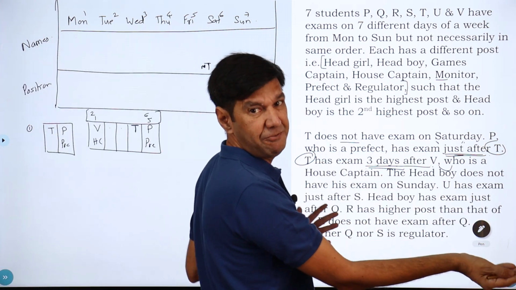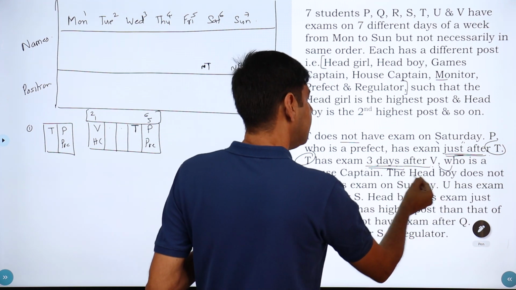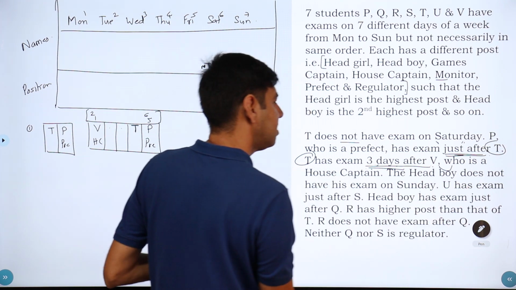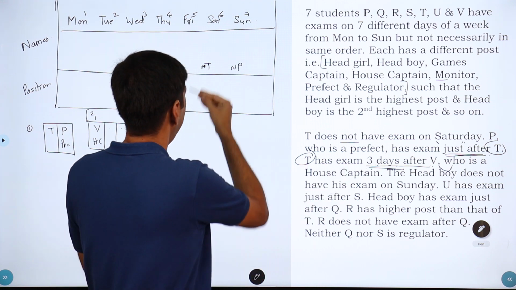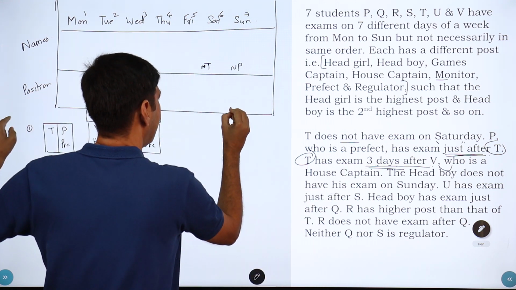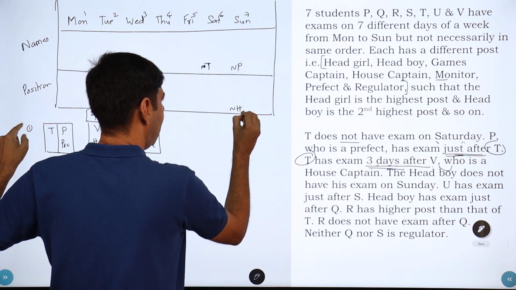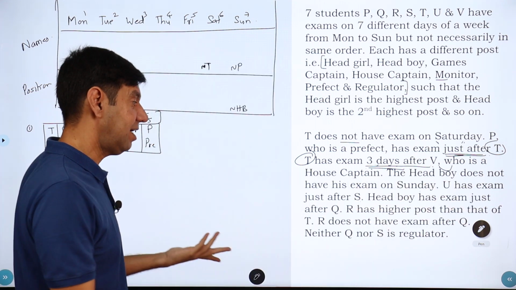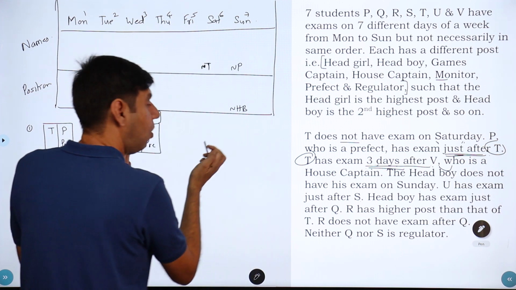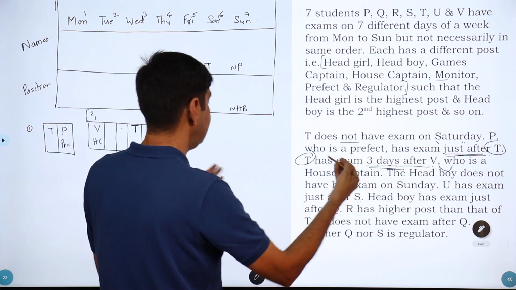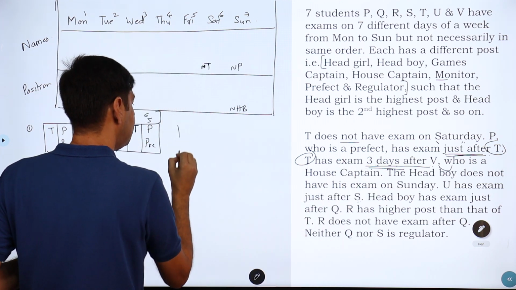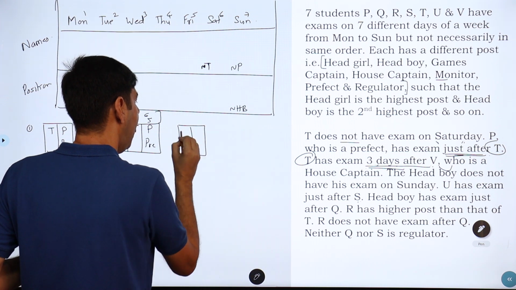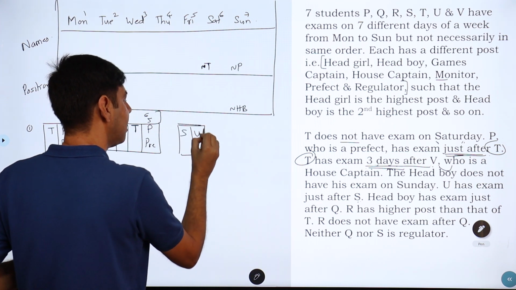So I'm going to be swift now, right? The head boy does not have his exam on Sunday. Okay, good enough. Mark it: head boy is not there on Sunday. U has his exam just after S. Another big clue. U is just after S. There's nothing else there. So what it simply means is there's a block: S and U are consecutive.